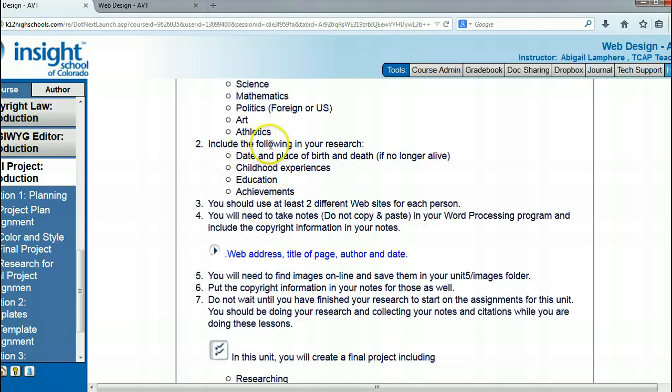In your research, you need to include the following. You need to find the date and place of birth, or death if they're no longer alive, for each person, some of their childhood experiences, some of their education background, and maybe some of their achievements.